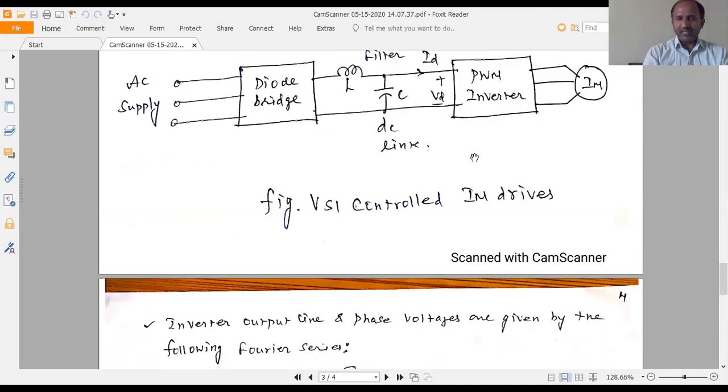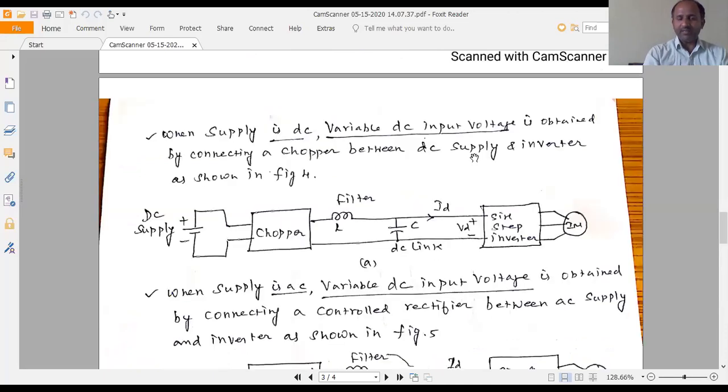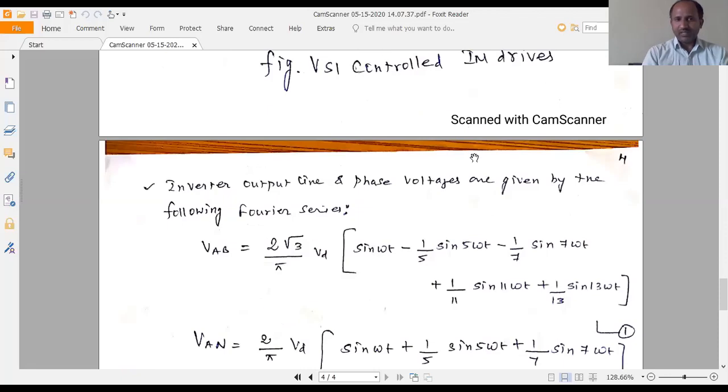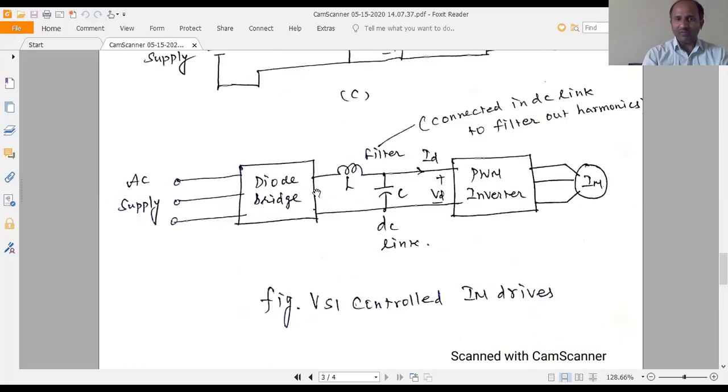The input voltage is the variable DC input voltage, and then there are the inverter output line and phase voltages. It is a 3-phase induction motor, so the inverter output line voltage is the output voltage which we can obtain at the output of the inverter.